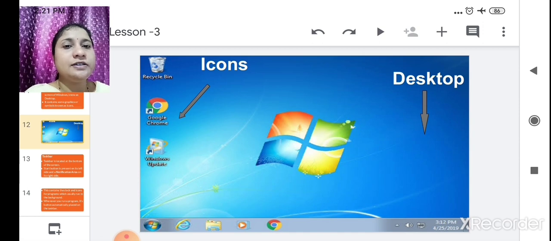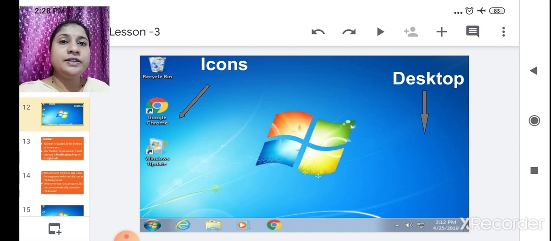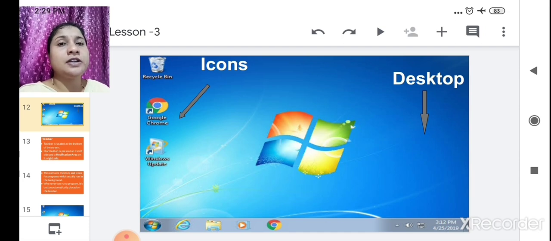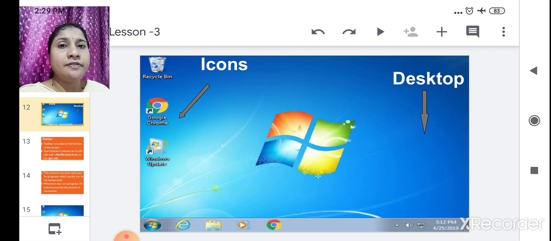Got it? So in this class we have learned about working with Windows. We learned about the operating system, which is one of the most important programs in a computer. It is a medium to interact between hardware using software.